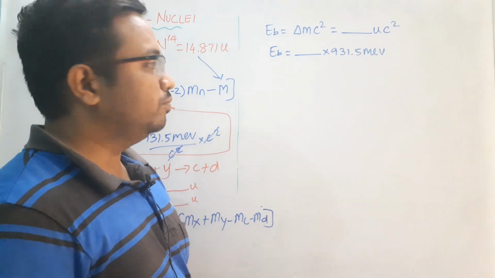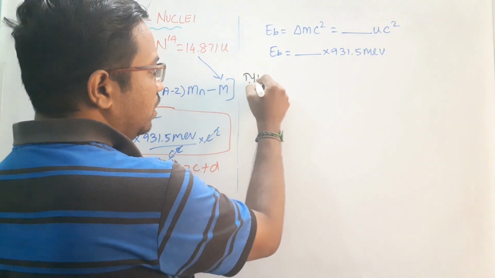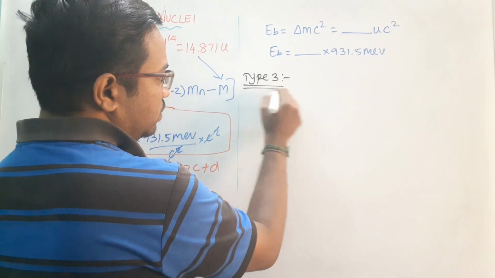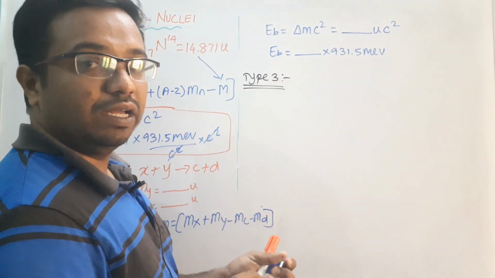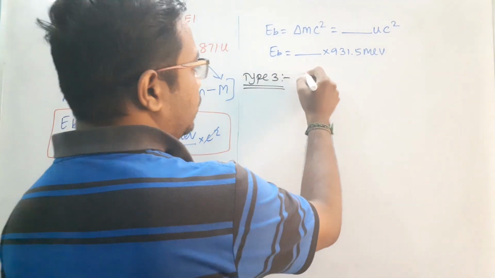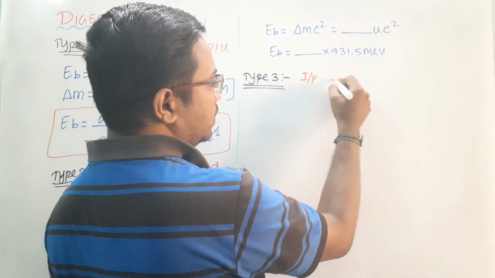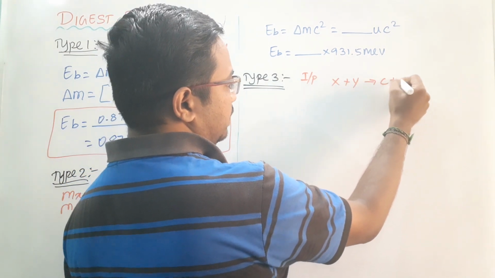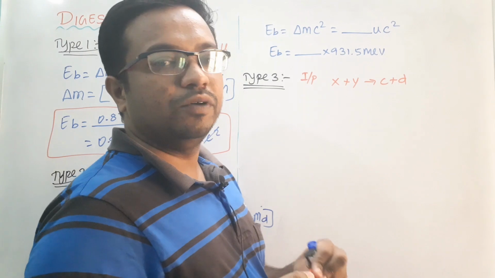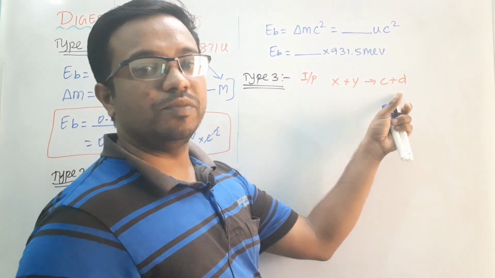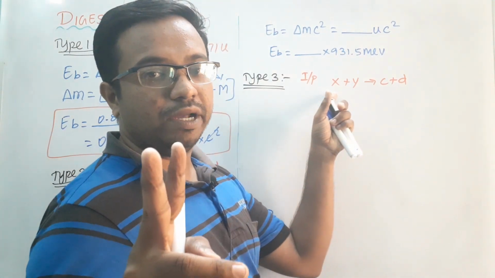In type 3 problem, now see this one. Here again we will consider the same equation. The input here, they will provide some equation, for example, X plus Y gives C plus D. If, suppose, 2 hydrogen combine to form deuterium, you just multiply that by 2.